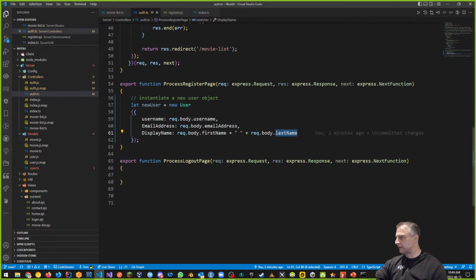All right, so that's the first part. First we make a brand new user object. Notice the absence of a password. We're not going to save the password in the database as clear text, like we said before.